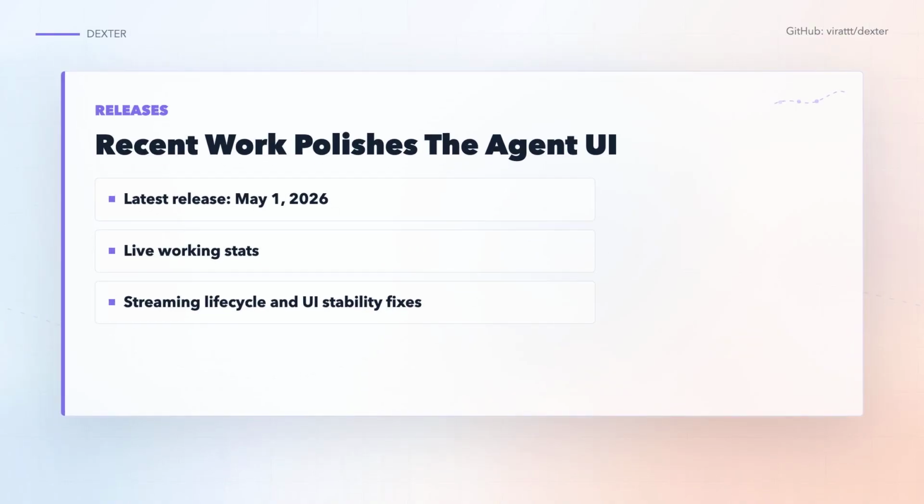The May 2026 release notes are focused on the working experience. Version 2026.5.1 adds live working indicator stats, better streaming lifecycle handling, more stable query rendering, and a fix for UI stutter from per-chunk render storms. That is a specific kind of maintenance. It means the author is polishing the agent while it is thinking, using tools and streaming output. For a terminal agent, that interaction quality matters.